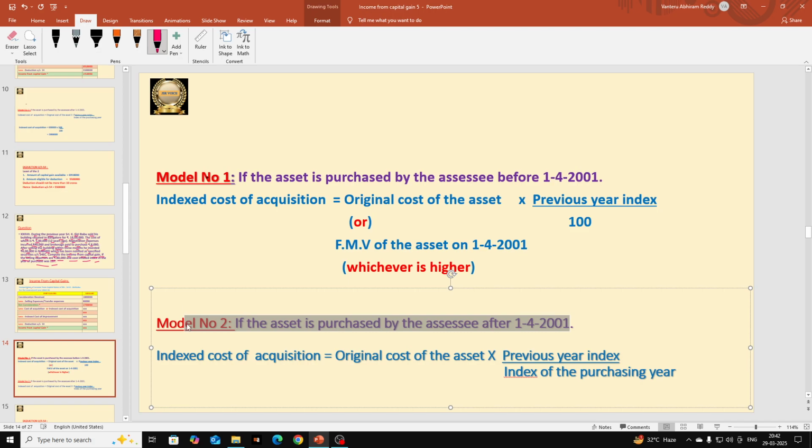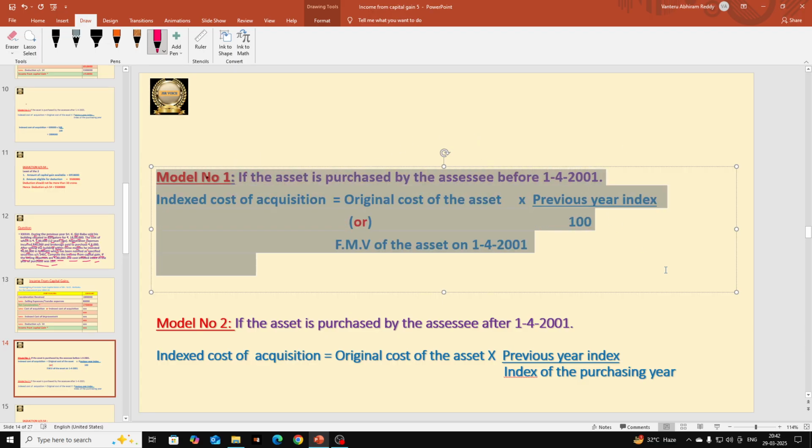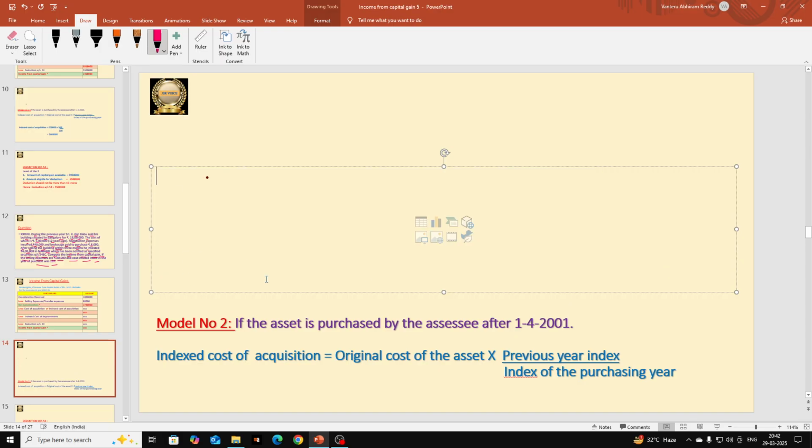So we are going to take the model 2 formula. Let me remove this model 1 from here. I will delete this model 1 because we are not going to use it now. And next, model 2 we are going to use now.